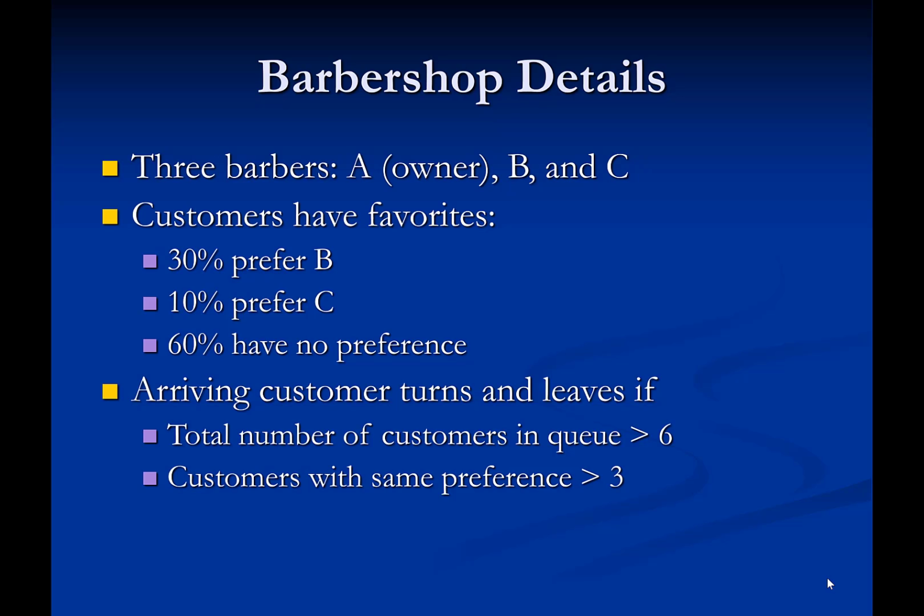Customers are also impatient. When a customer arrives at the barbershop, he will first check the overall number of customers waiting in line. If there are more than 6 customers already waiting, he will turn around and leave. An arriving customer who wants a favorite barber will also check to see how many customers are already waiting for that barber. If there are more than 3, he will also turn around and leave.